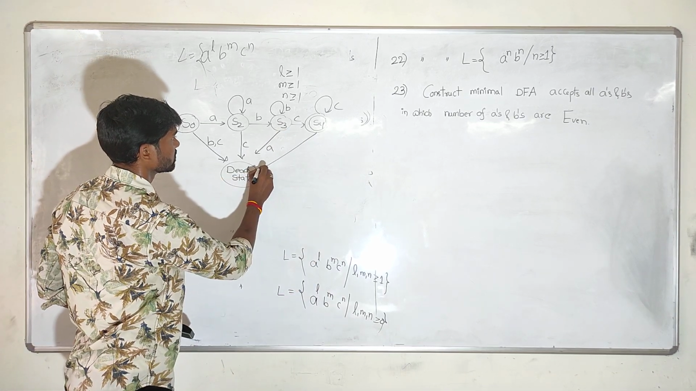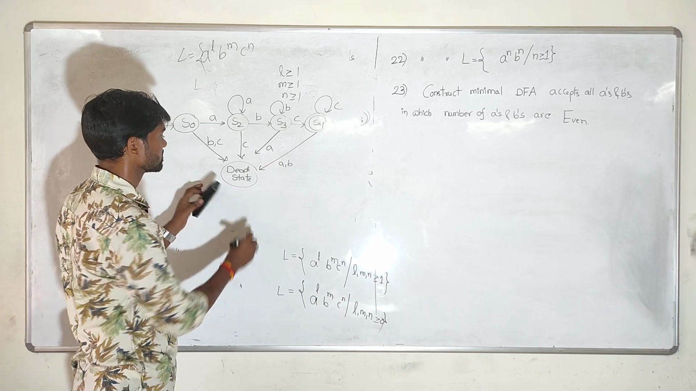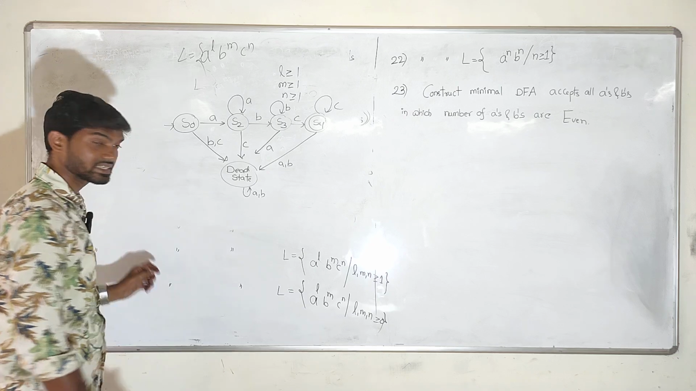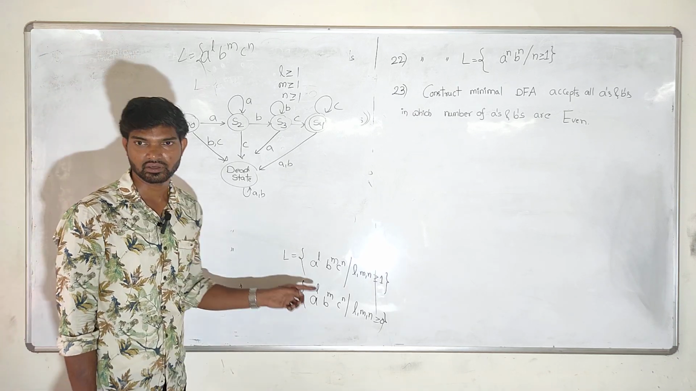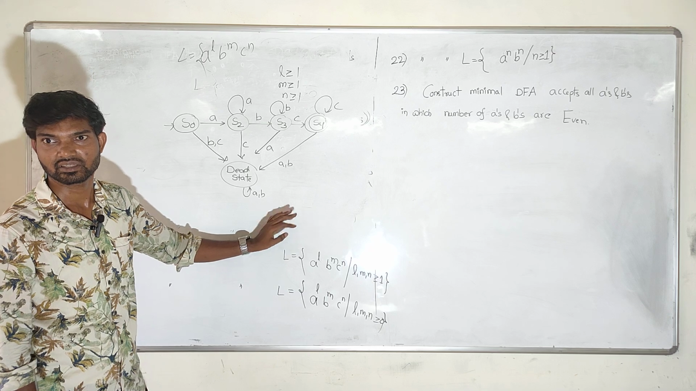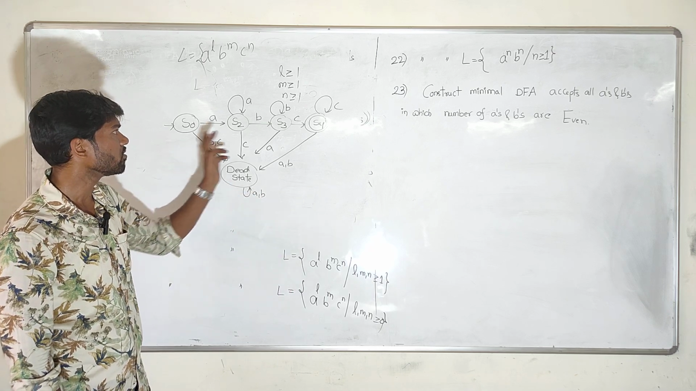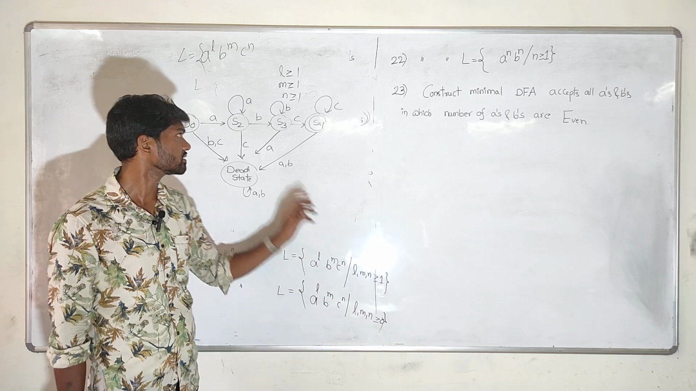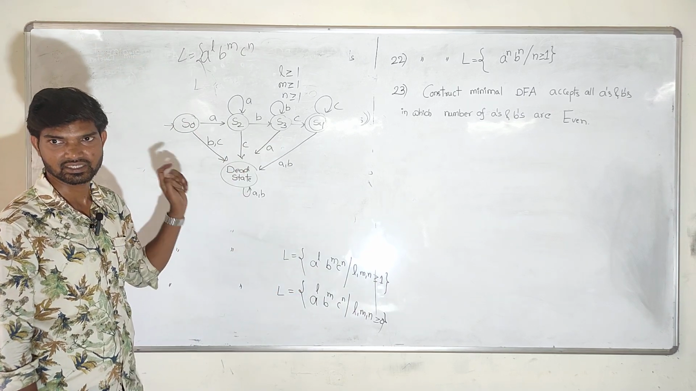And on S4, if A comma B comes, that will lead to the dead state. So this is the answer for the 20th question. These questions are very important for academics and for the GATE syllabus also. They will ask how many states it contains. For this language, A power L, B power M, C power N, it will always contain 5 states.